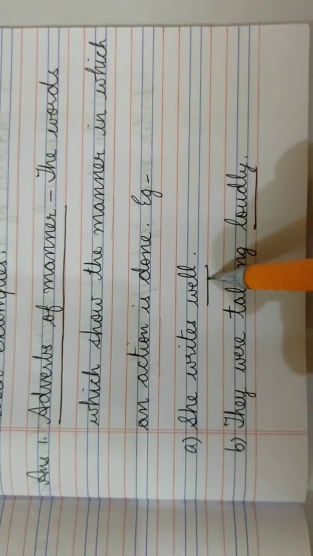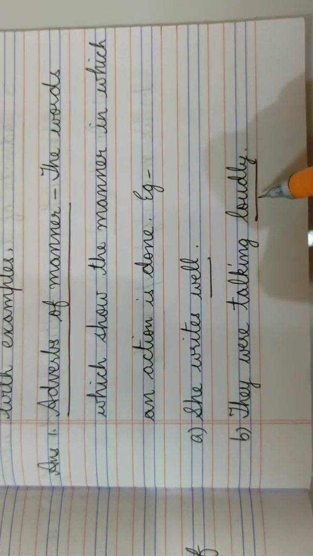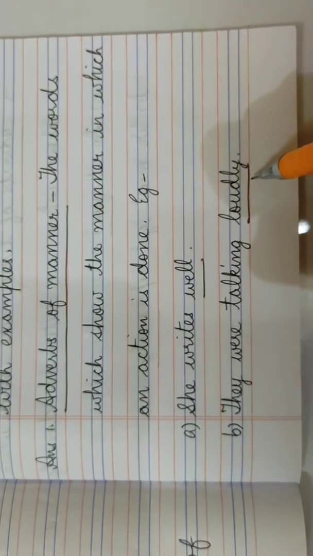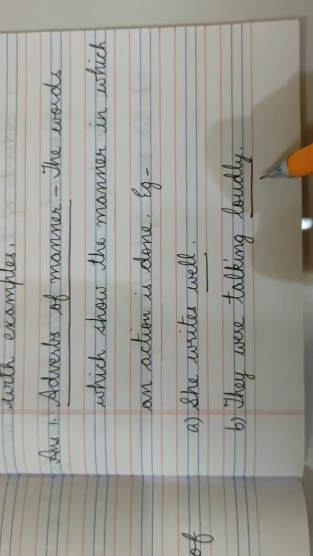Underline well. How she writes? Well. The manner in which she writes? Well. So, well is the adverb of manner. Next is, they are talking loudly. How they are talking? In which manner? In which way they are talking? Loudly. So, loudly is also an adverb of manner.